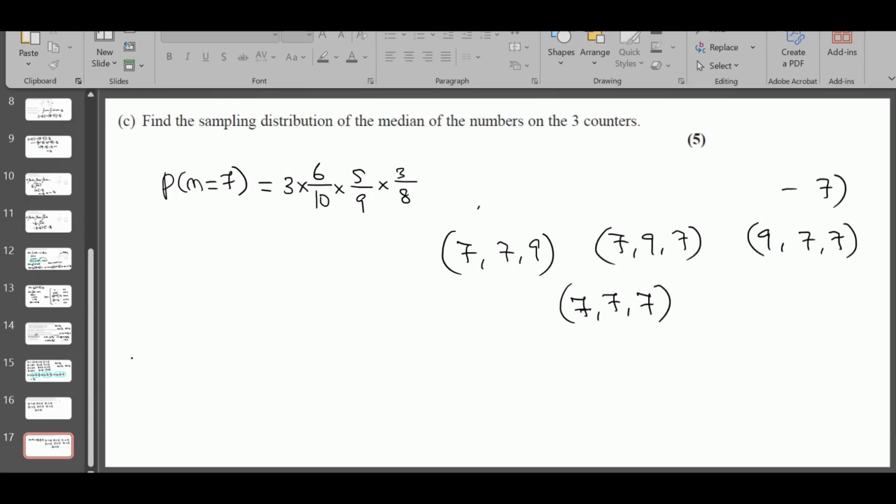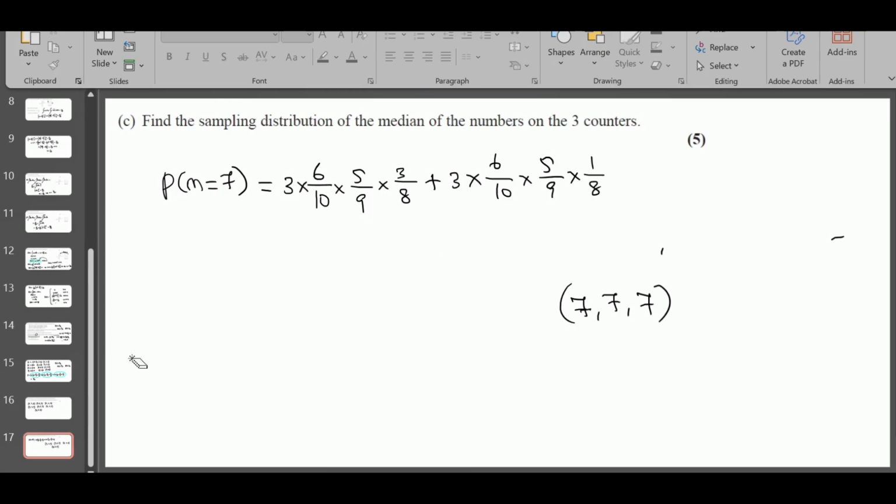They are over. And the next one, plus again 3 similar combinations. 3 times 6 over 10, 5 over 9, and 9, there is only 1 9. This is also over. Plus 7, 6 over 10, 5 over 9, 4 over 8, because we are taking all 3 7s.